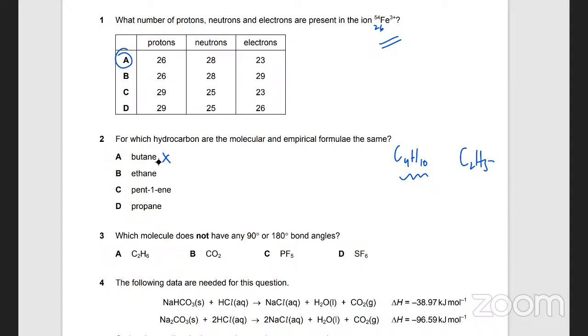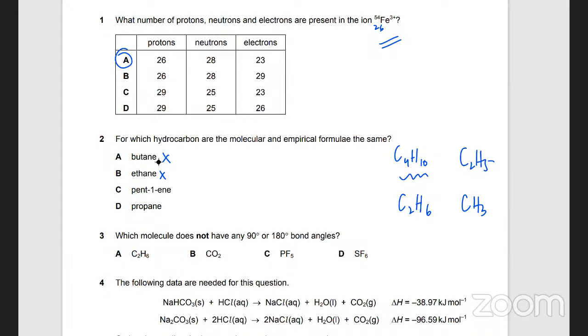What's the formula for ethane? Ethane is 2, so C2H6. And what's the empirical formula? CH3. So that's also wrong. They're not the same.